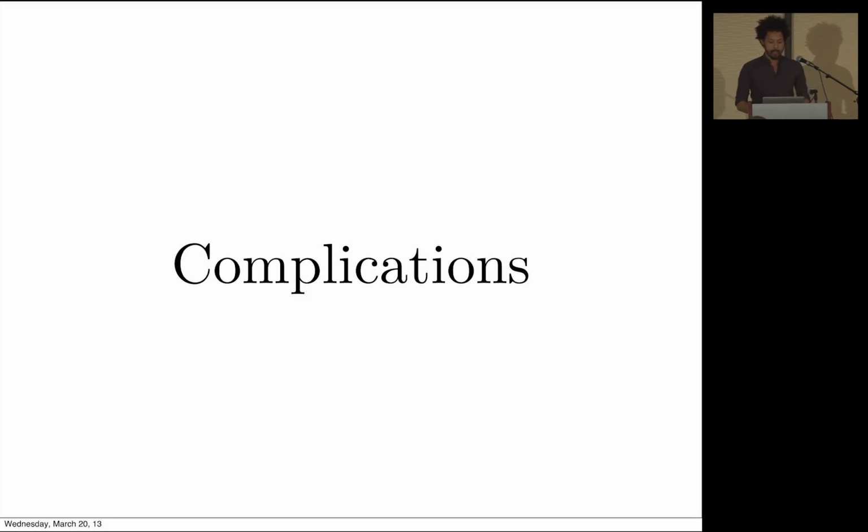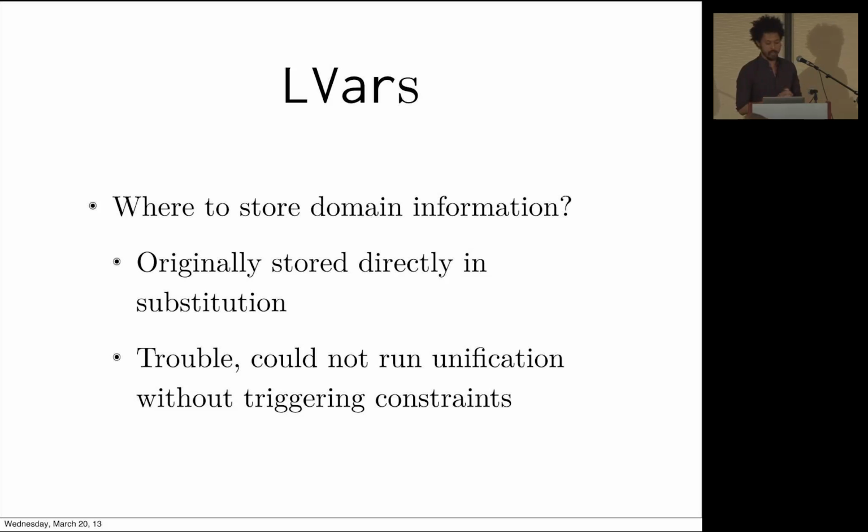OK, so I want to point out some complications. When you try to optimize things, you often run into trouble. So we have LVARs. And the first thing that I encountered when I read Dan and Will and Claire's paper was, where are we going to put domain information? They ended up putting domain information into the constraint store, and I didn't really want to do that.